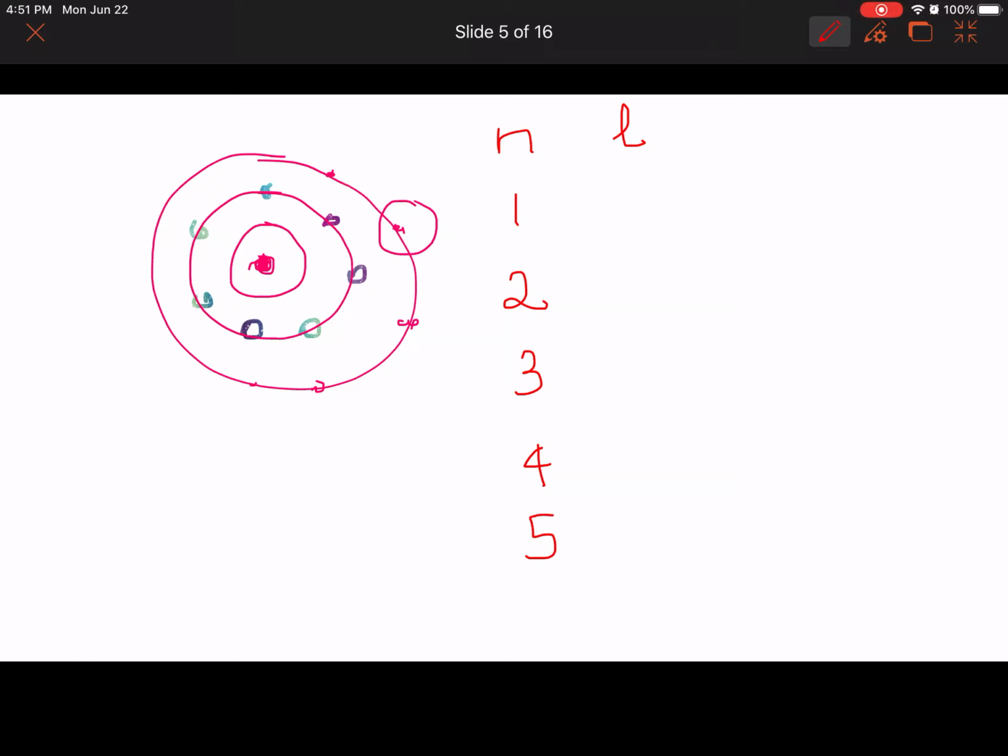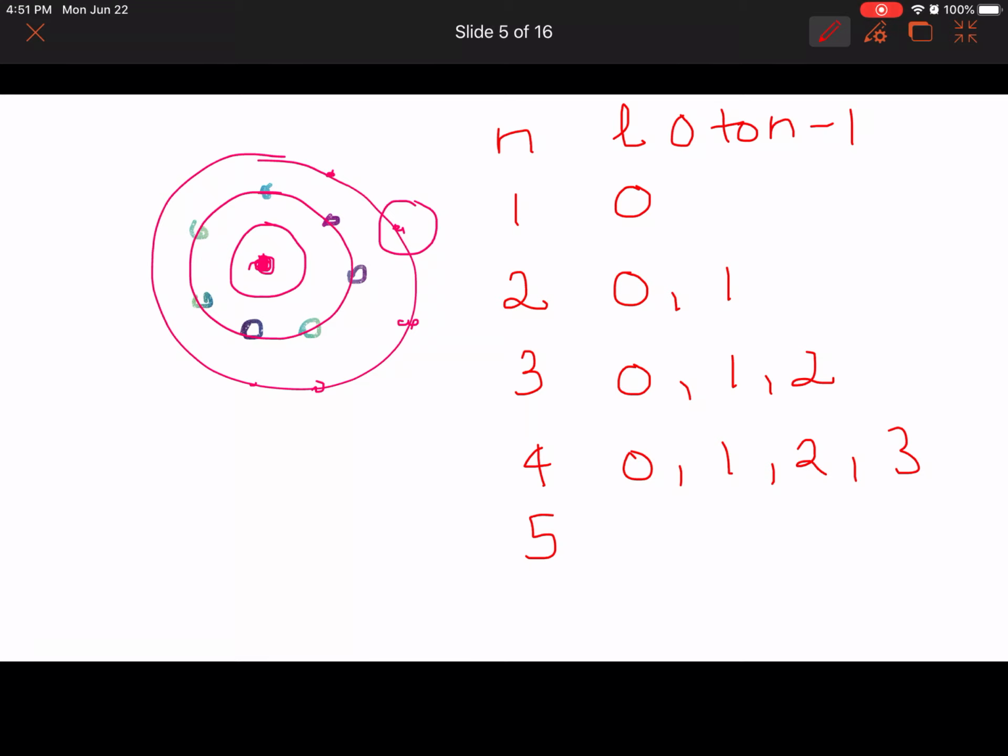And l can be values from 0 to n minus 1. So if n equals 1, 1 minus 1 would be 0, so you can only have l value 0. n equals 2, l could be 0 and 1. n equals 3, l could be 0 to 2 because 3 minus 1 is 2. This would be 0, 1, 2.